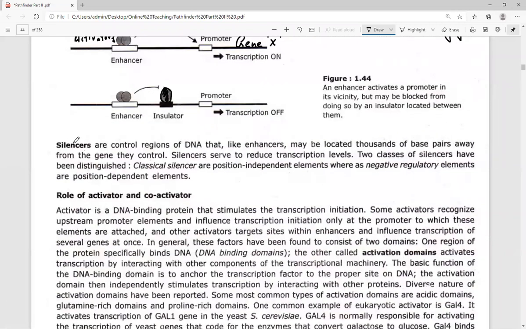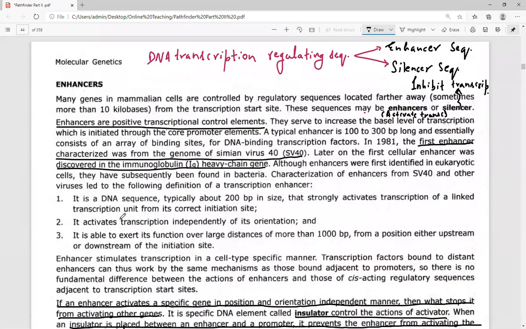Last is referred to as the silencer sequences. These are regions present over the DNA and, like enhancers, may be located thousands of base pairs away from the gene that they control. So enhancers and silencers are both trans-acting elements.